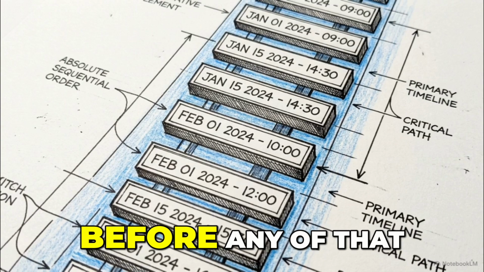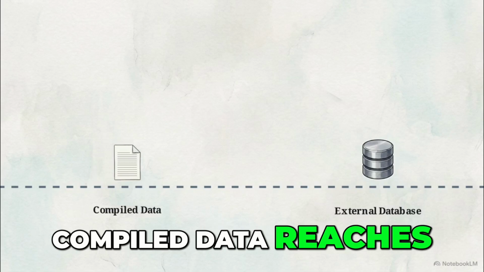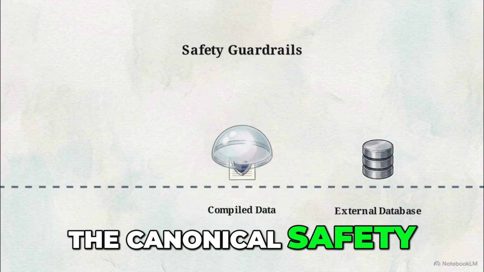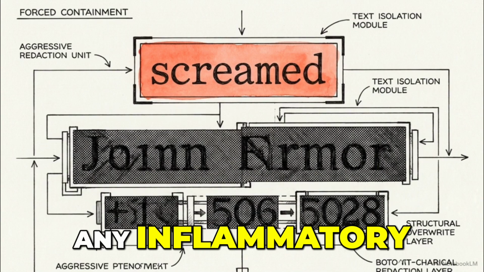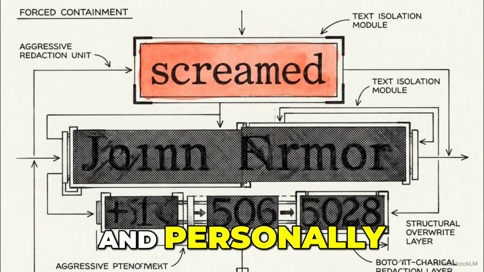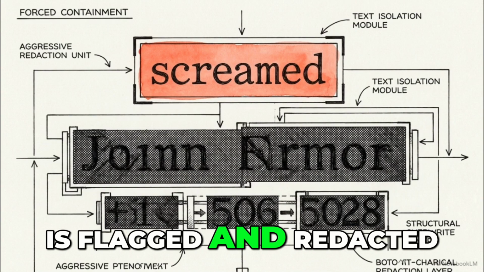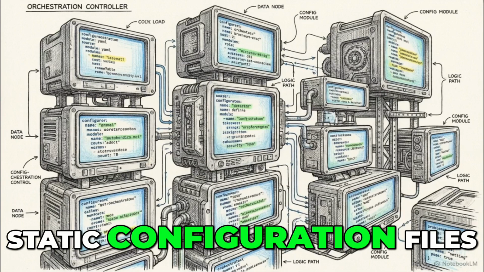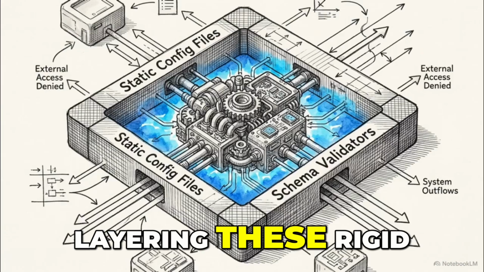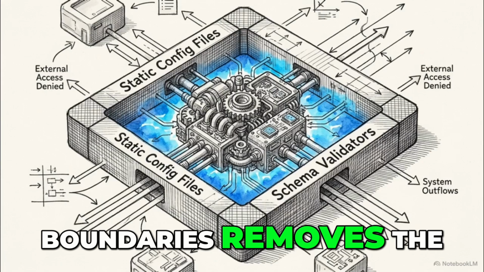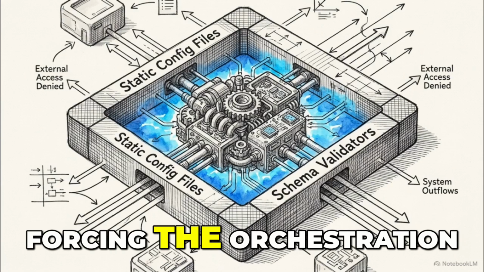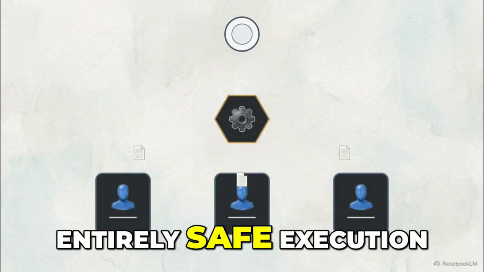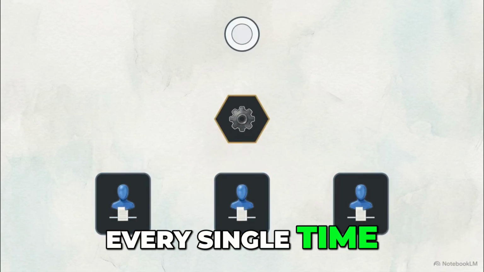Before any of that compiled data reaches the user or the external database, it is pushed through the canonical safety guardrails. Any inflammatory language is neutralized, and personally identifiable information is flagged and redacted. Every phase of this workflow is constrained by static configuration files. Layering these rigid architectural boundaries removes the model's autonomy, forcing the orchestration engine to produce a mathematically consistent, entirely safe execution path every single time.